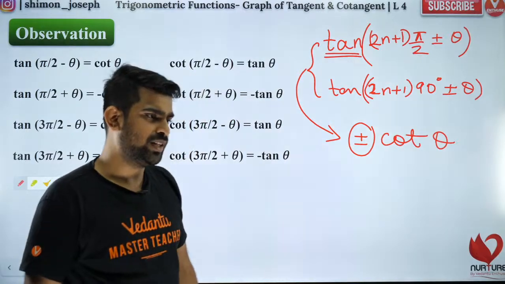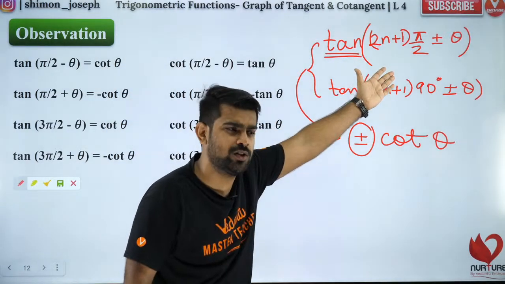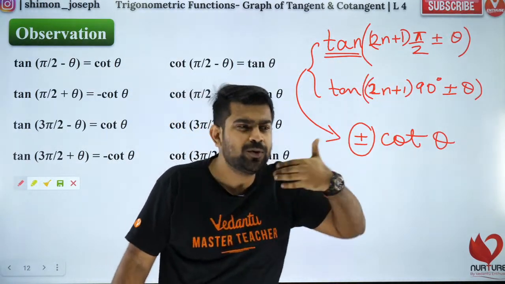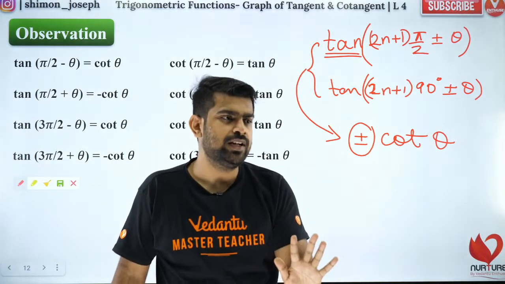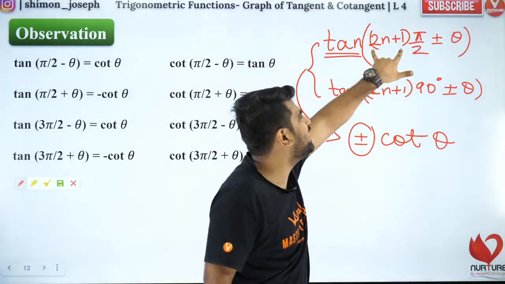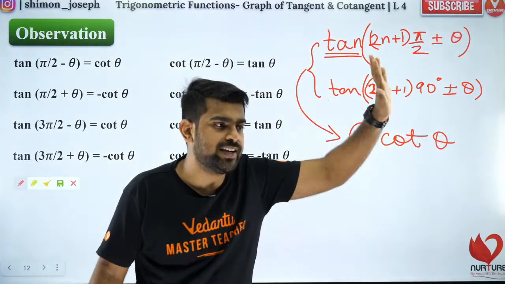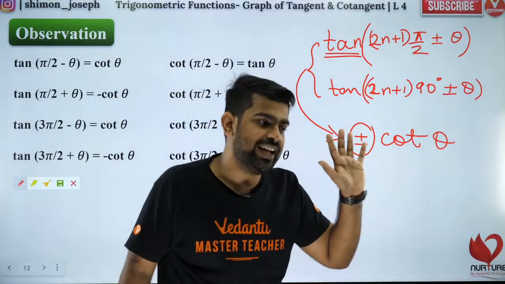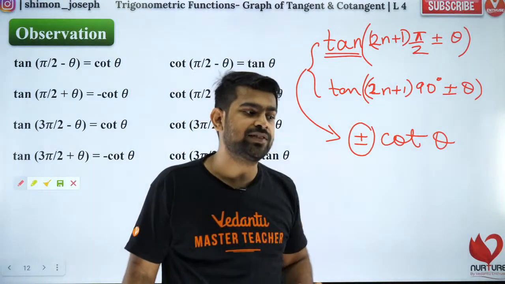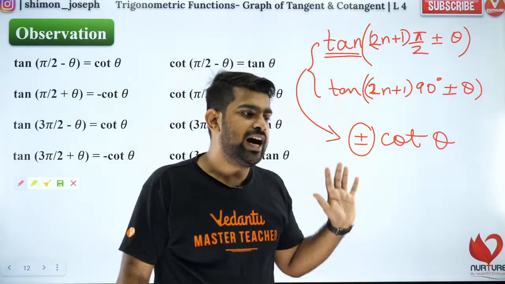Definitely. Riyaz, you can put 2n minus 1 also. That is also correct. No problem, Riyaz. It's totally fine. The point is, it should be an odd integral multiple of pi by 2. Got it? Are you all clear? Fantastic. Exactly. So Shweta, today we'll practice a lot of questions. Don't worry. Are you all clear with it?